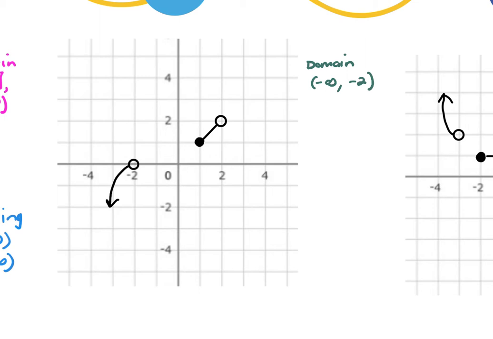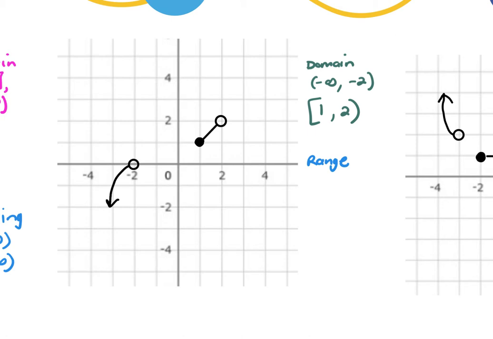Then my graph stops and starts again at what x? 1, and it stops at 1 with a bracket, because it's a solid dot, and it stops at 2, and it gets a parentheses because it's an open dot. So I went left to right on my domain. Questions on that one? Okay, then I go range, bottom to top.